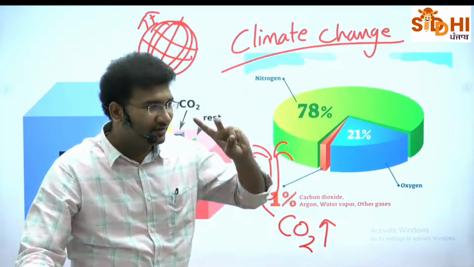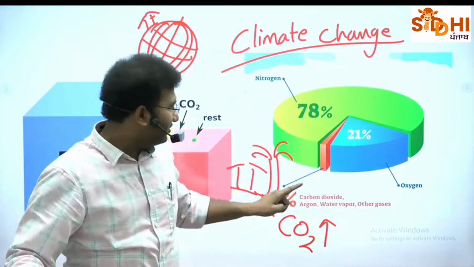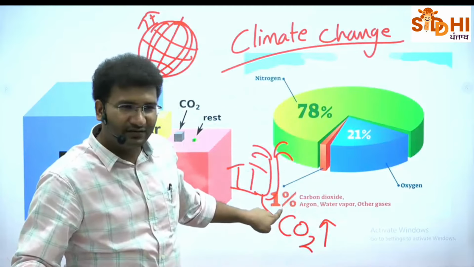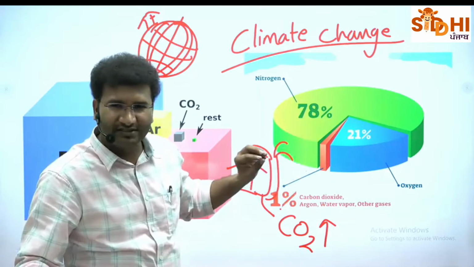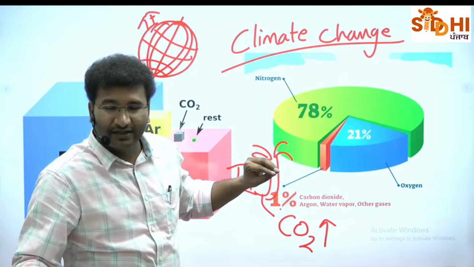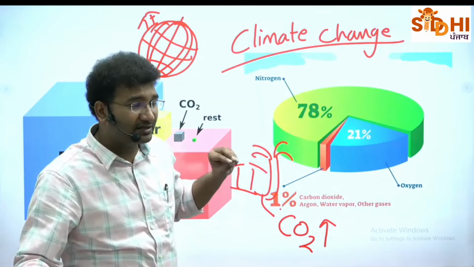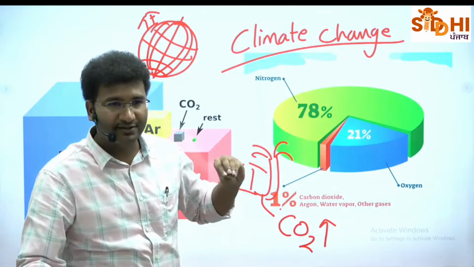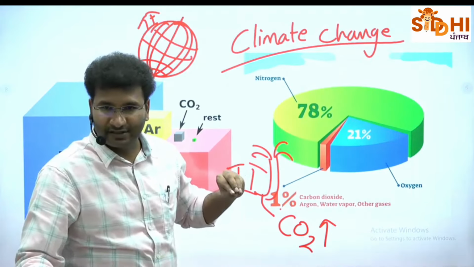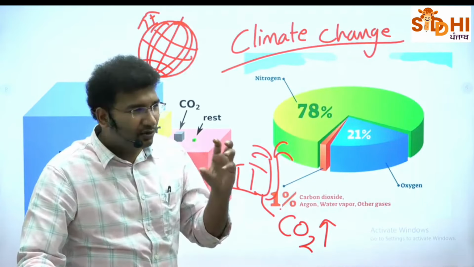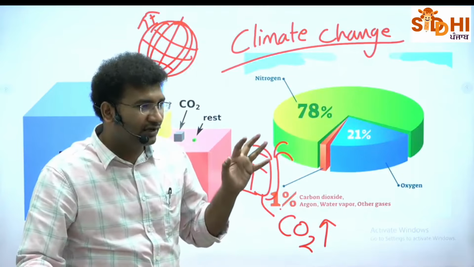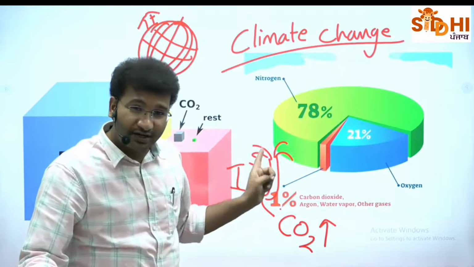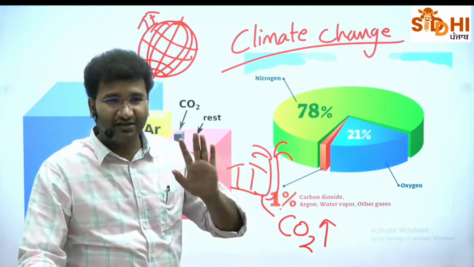Greenhouse gases, carbon dioxide. Now, did we not increase this? The carbon dioxide is less than 1%, it is 0.03%. That is the percentage of carbon dioxide, less than 1%. So that is the amount of carbon dioxide which was there on the earth. But in the last 200 years, what have you done? Industrialization करके एक process हुआ था.